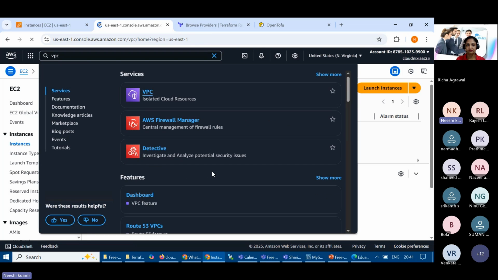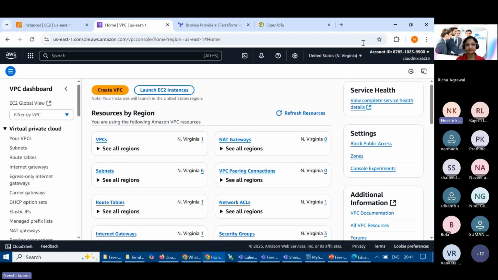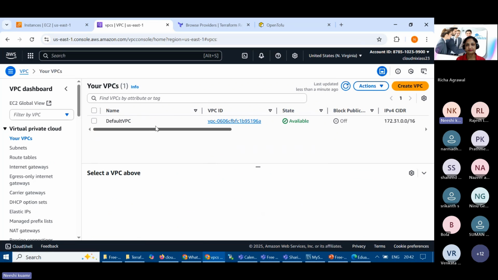Right, VPC is nothing but networking, right? And in our design, you can think about that. This is what we are going to do in the architecture, all right? So in VPC, in North Virginia itself, you will see that only one VPC is there, which is the default one, and we are going to create our own, right?